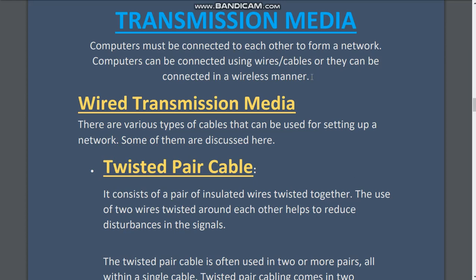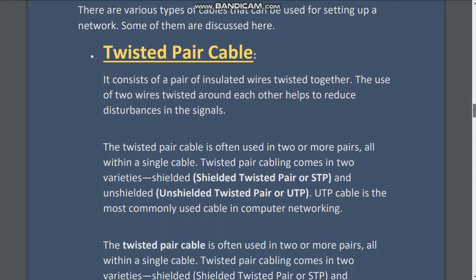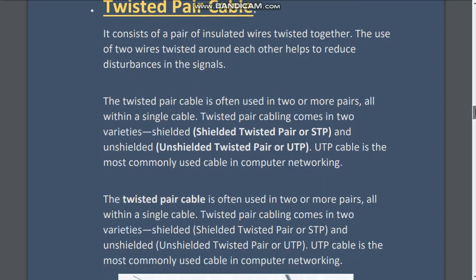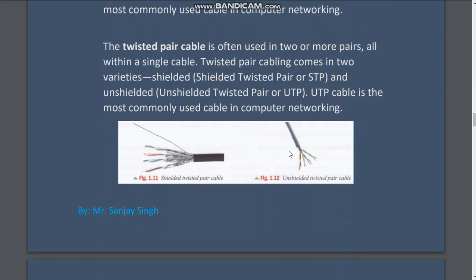The first is wired transmission media. There are various types of cables that can be used for setting up a network. Some of them are: first is twisted pair cable. So let us see its diagram first. So this is your twisted pair cable,